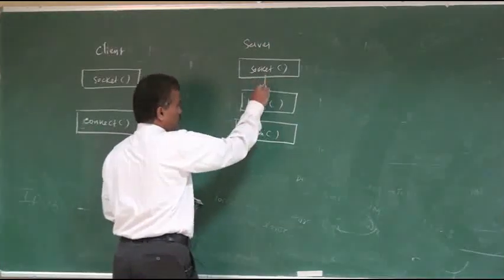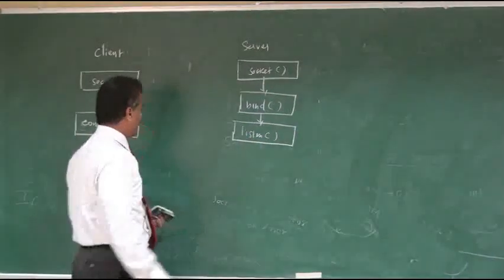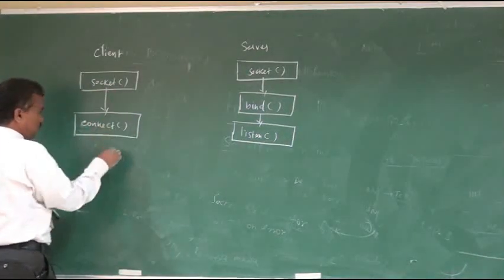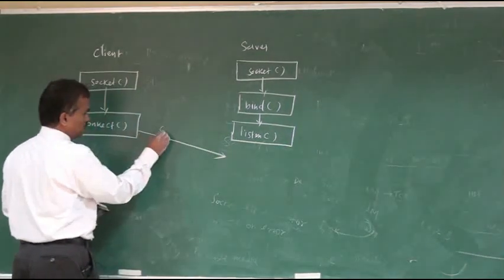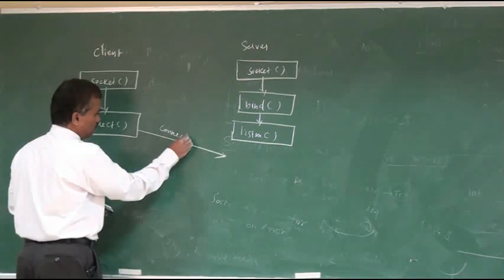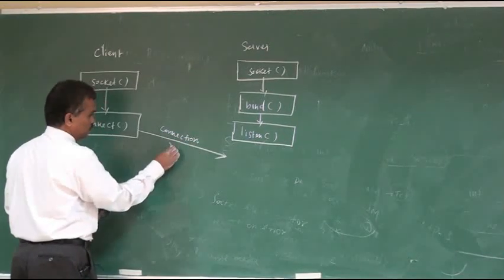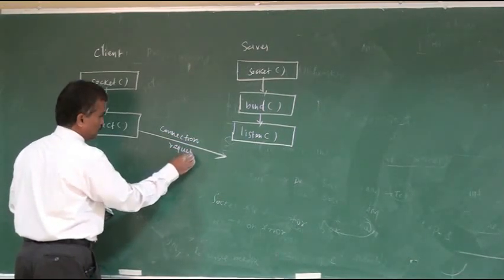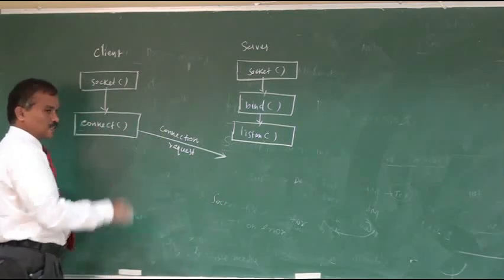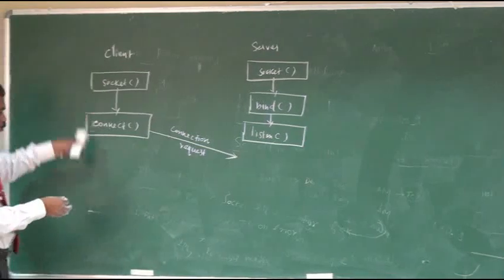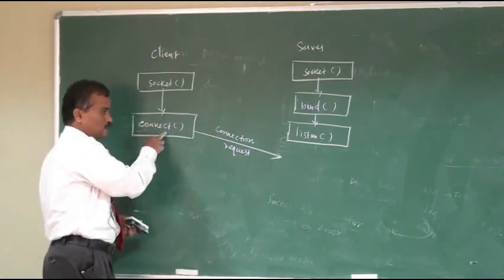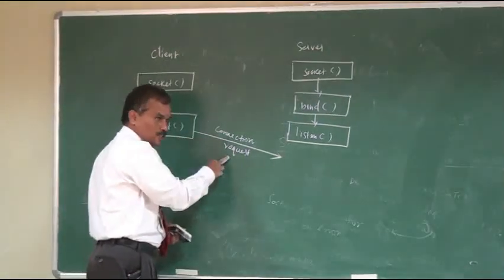So it waits. The client sends a connection request to the server by calling the connect function. This is the client system, or you can call it a client program. It calls the connect function to send a connection request to the server.